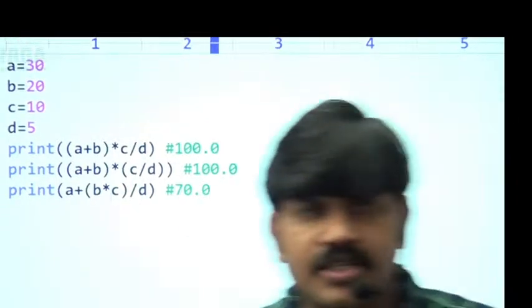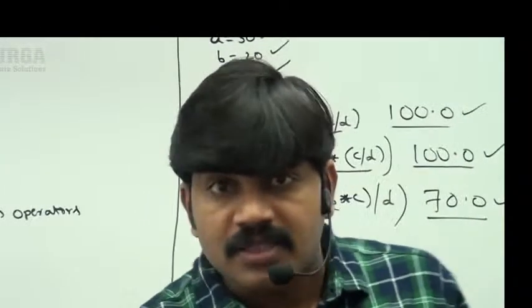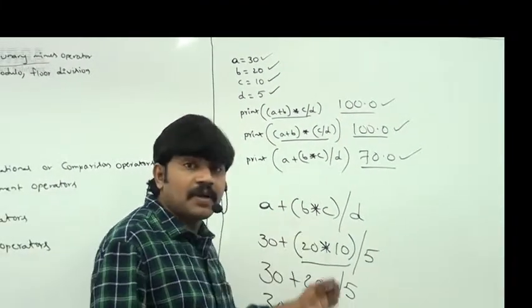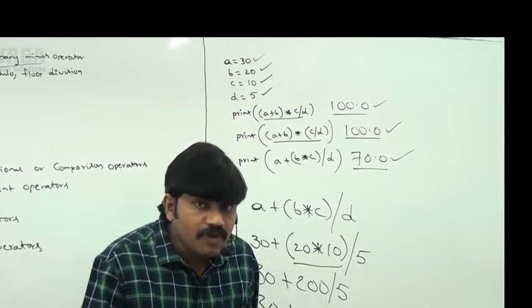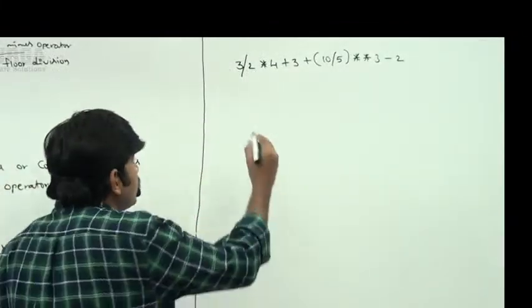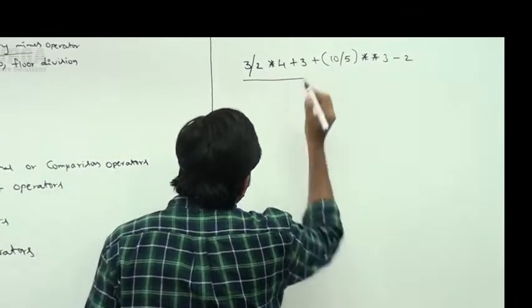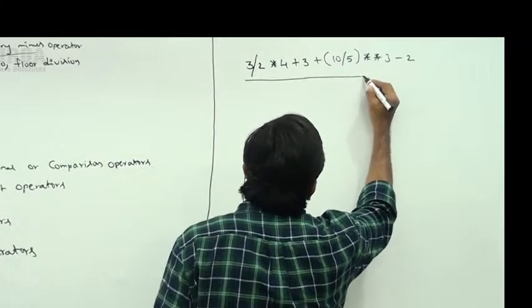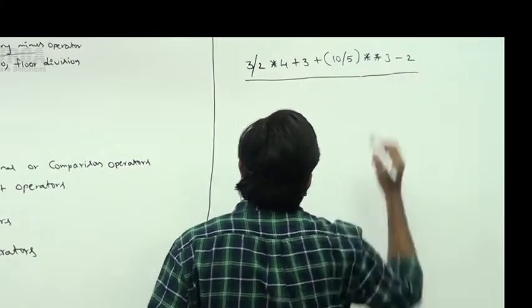Any explanation required about this terminology? That's what you should be aware of: how you can apply operator precedence. I will go for one more example. Sir, just observe: 3 by 2 into 4 plus a 3 plus a 10 by 5 double star 3 minus 2.